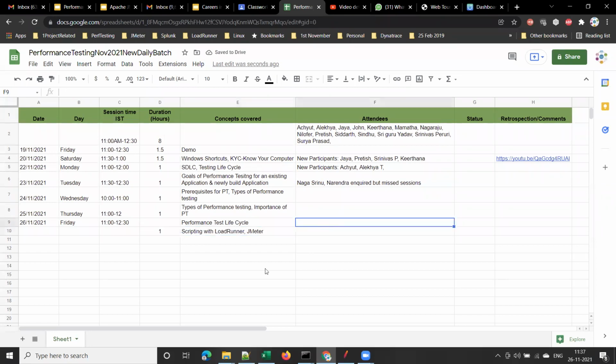Will you start tomorrow or Monday? You said tomorrow will be table topics. Table topics will be for only the first 5 to 10 minutes, not the entire session, just to accommodate the late joiners. I will start sharp at 11 o'clock tomorrow. From 11 to 11:10 we will take table topics, and then go into our actual session. Don't join late intentionally, because the next day that person will be the first one to take the table topic. Those who joined late, please join at 11 o'clock sharp tomorrow.